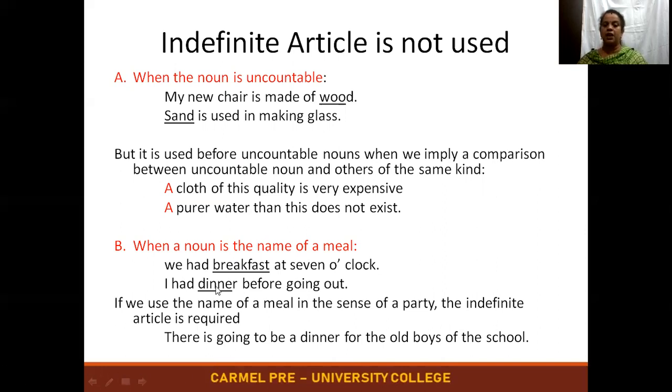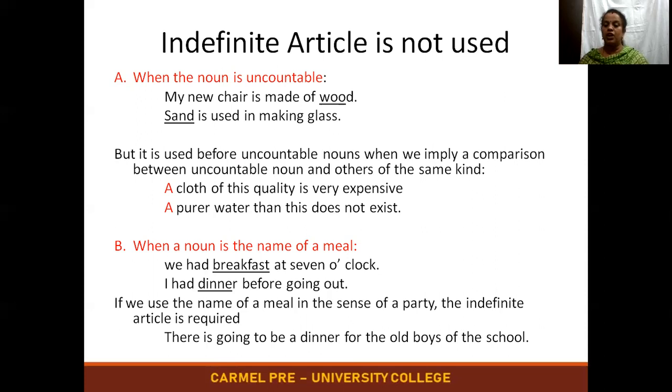So we had breakfast at 7 o'clock. I had dinner before going out. Even for this, we have an exception like the previous one. If we use the name of a meal in the sense of a party, then the indefinite article is required. When you're talking about breakfast or dinner or lunch as a habit, every day we take breakfast, every day we have dinner, so when you're talking about an everyday habit, then we are not supposed to use the article a or the.